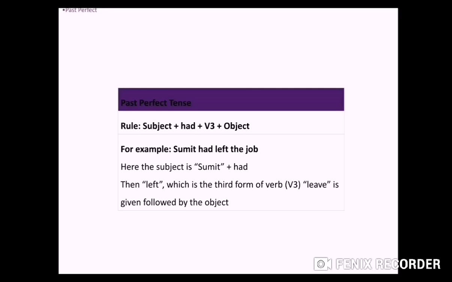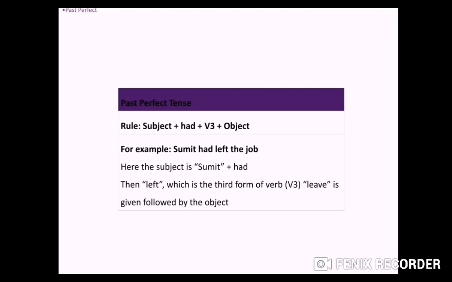So next we have past perfect tense. So what is the rule of past perfect tense? Again, now perfect has come, so I have already told you, if there is perfect then you have to remember third form of verb will come. Now let's see the rule. Subject plus had. So here had is common for singular and plural both. There is no discrimination. For singular also you will use had, and for plural also you will use had. Plus V3, means third form of verb will come, and your object.